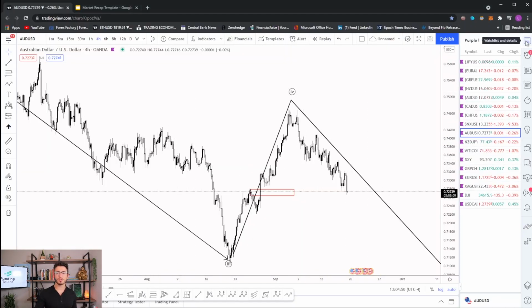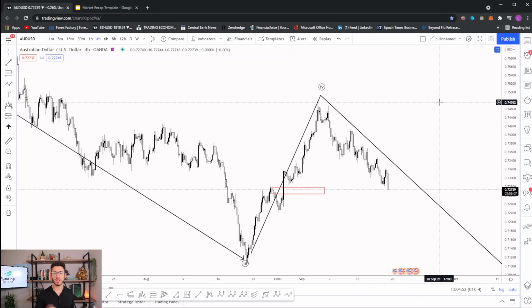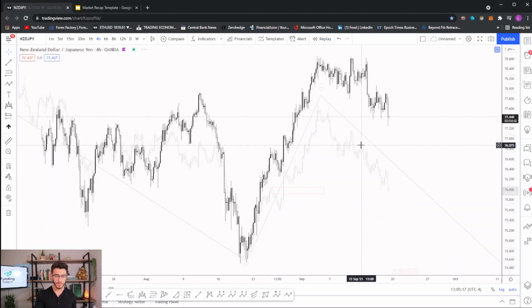So for our technical setups this week, we're going to look at Australian dollar, United States dollar. This is a pair we called out for you guys at the top here, and we caught a successful trade off this double top lower, and you might even still be in that trade. If you are, congratulations, this is working out phenomenally for you. I would probably look to be taking profits off the table at this time. You are up a fantastic amount, and I would not be stretching your luck on this trade, but it has worked out very, very nicely. So congratulations if you were in it.